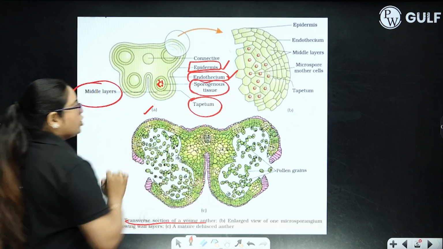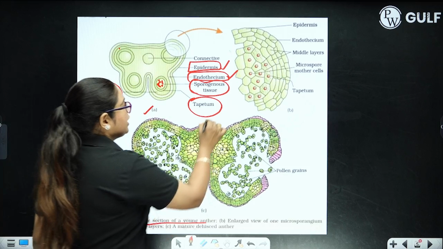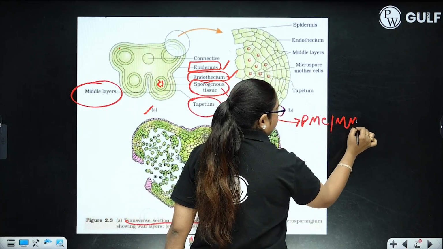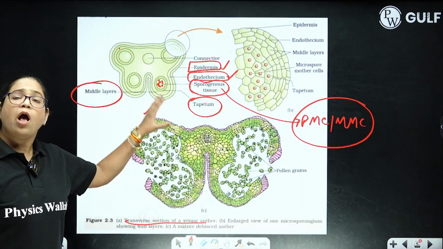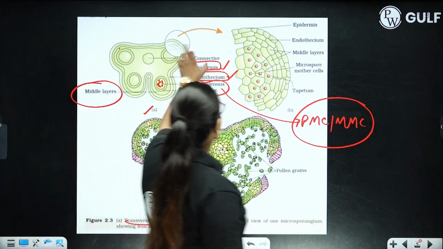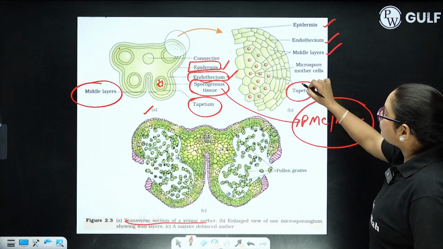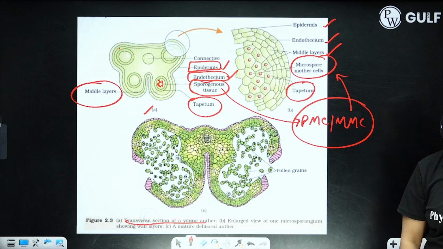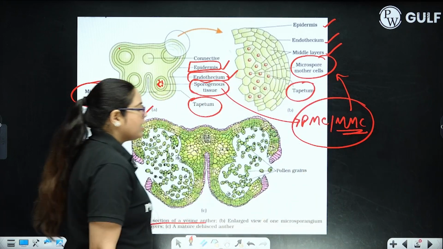And sporogenous tissues are present in this theca. Sporogenous tissues act as PMC or MMC during the process of microsporogenesis. Again, a very important diagram of your board examination. The enlarged view is shown over here with epidermis, endothecium, middle layer, tapetum. Inside a sporogenous tissue, each and every cell behaves as PMC or MMC. The full form of MMC is microspore mother cell.